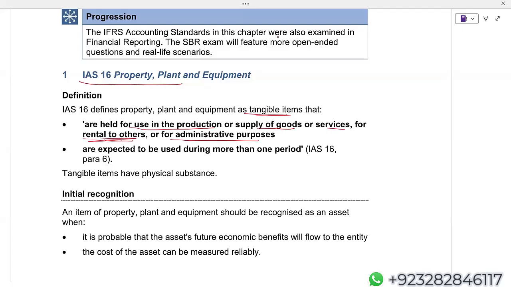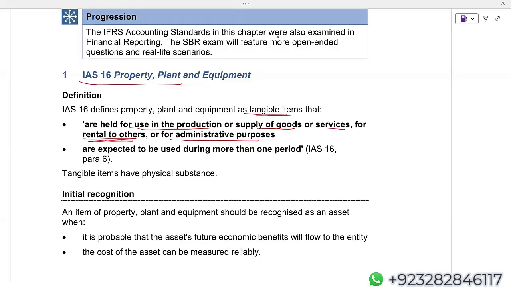But when it comes to a building or a bungalow which I've just given on rent, I'm not providing services like we provide in the case of hotels. So on that building, on that bungalow, I will apply IAS 40. So whenever we are generating rental income from hotel properties, I'll apply IAS 16 because we are providing significant services.